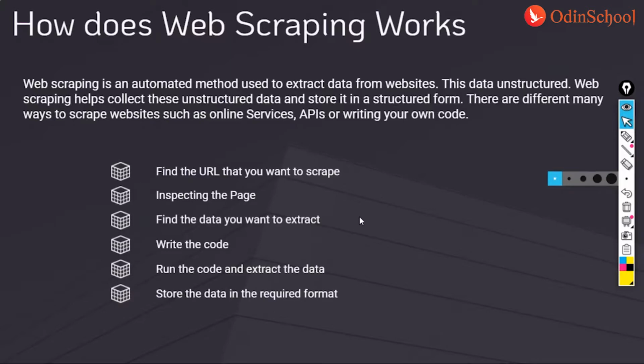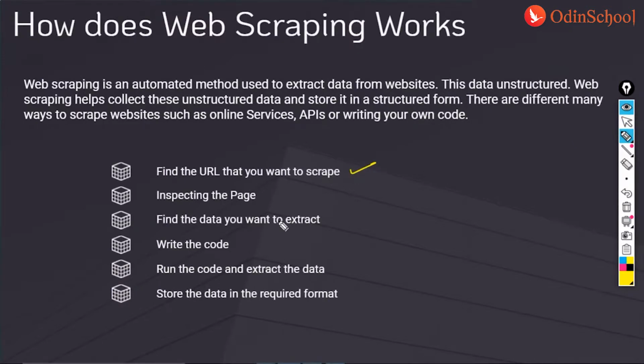Web scraping, as you can see, has a certain number of routine steps that we should know. Firstly, you would want to find the URL that you want to scrape information from. Then you would inspect that page. These are the steps we would be working on in today's session. I would show a page that we would be extracting, then we would inspect the page, after which we would find the data that we want to extract. These are the three steps that we would be doing in this very session.